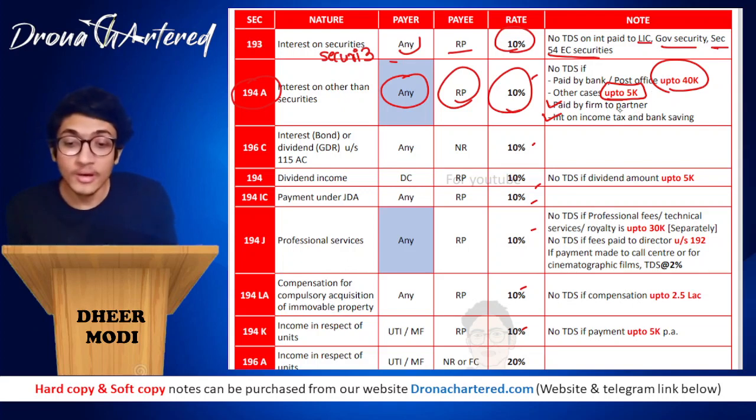And any amount paid by a firm to a partner as interest on income tax and bank savings, you will not be getting. That means no TDS will be deducted.